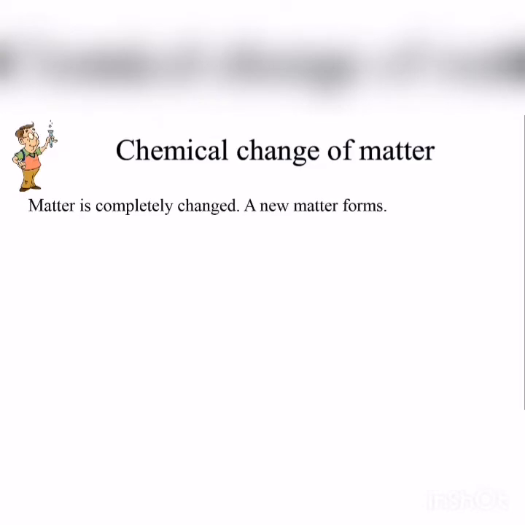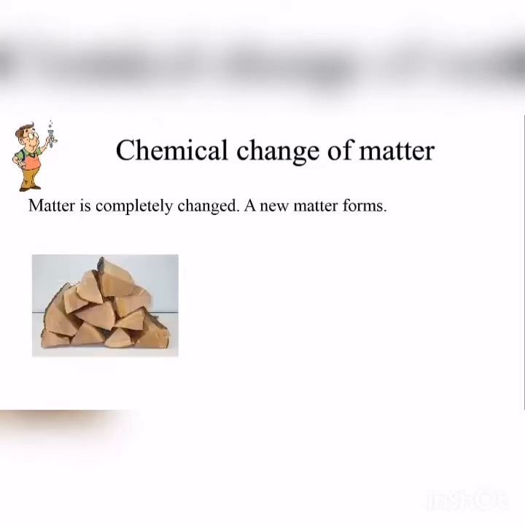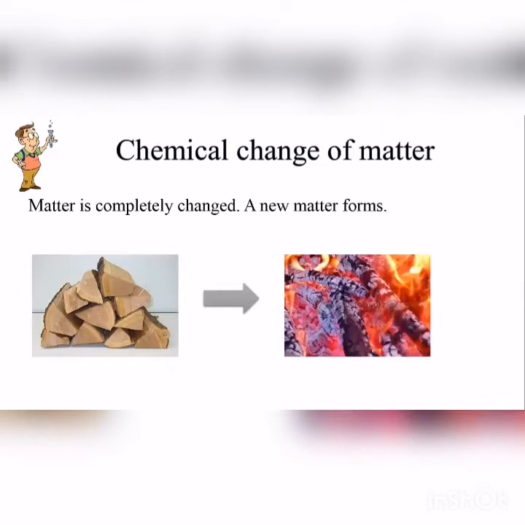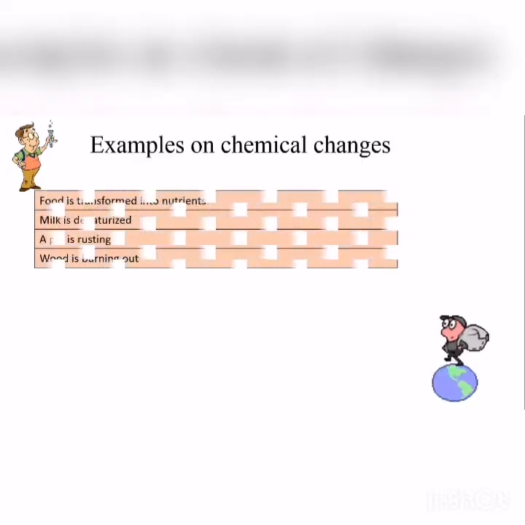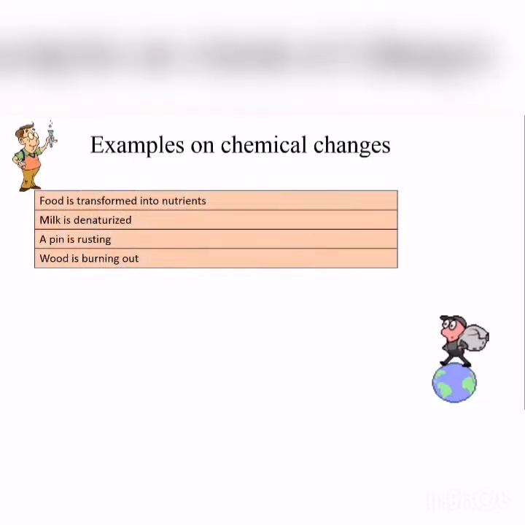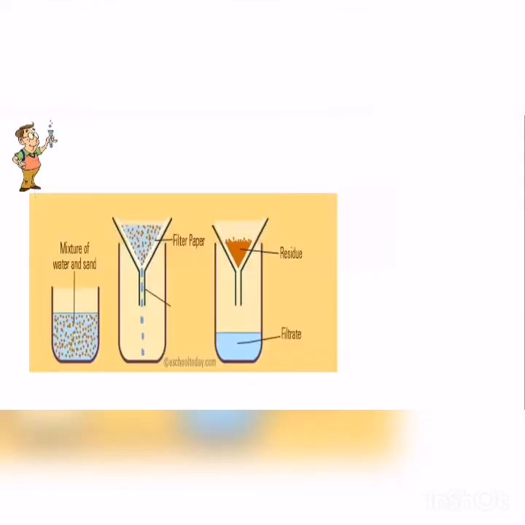Now, the chemical change of matter. Matter is completely changed, a new form, a new matter forms. Look at this example. A piece of wood is burning out, so its nature will be changed. Some examples of chemical change: food is transformed into nutrients, milk is denatured, a pen is rusting, wood is burning out. They are all chemical changes.